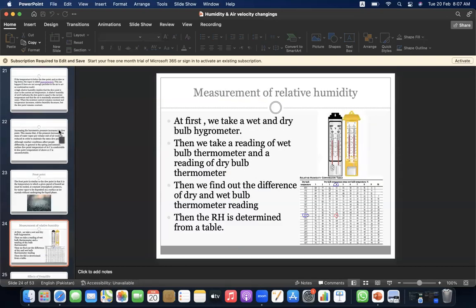Measurement of relative humidity. At first, we take a wet and dry bulb hygrometer. Then we take a reading of the wet bulb thermometer and a reading of the dry bulb thermometer. Then we find the difference between the dry and wet bulb thermometer readings. Then the relative humidity is determined from a table.